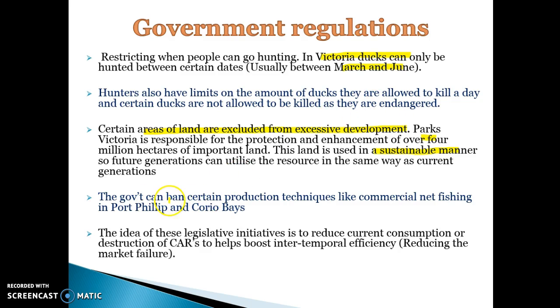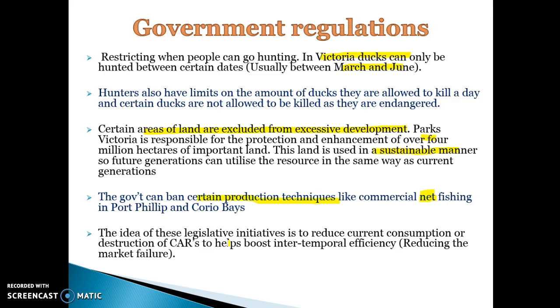Another example is that the government can ban certain production techniques. Commercial net fishing in Port Phillip Bay is not allowed, which basically means you can catch fish, but you've got to do it with a rod. You can't do it with a net, which would lead to excessive depletion of these common access resources. So the idea is not to be selfish and take too many of the fish. Other legislative initiatives to reduce current consumption or destruction of common access resources and boost intertemporal efficiency can also be used as well. But there's plenty of examples there.